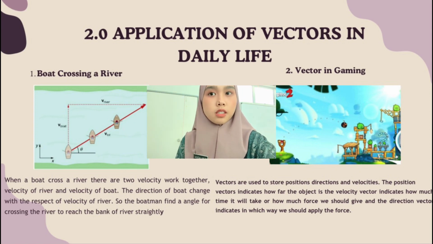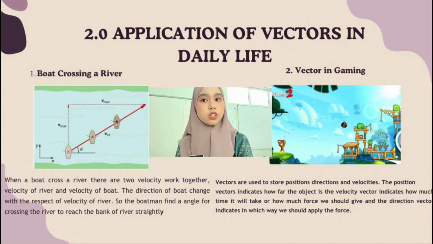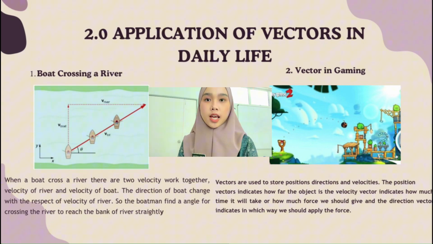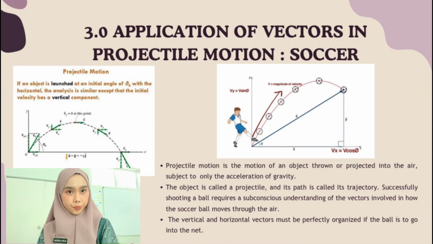So the second one is the vector in gaming. In games, vectors are used to store positions, directions, and velocity. The position vector indicates how far the object is. The velocity vector indicates how much time it will take or how much force we should give, and the direction vector indicates in which way we should apply the force.